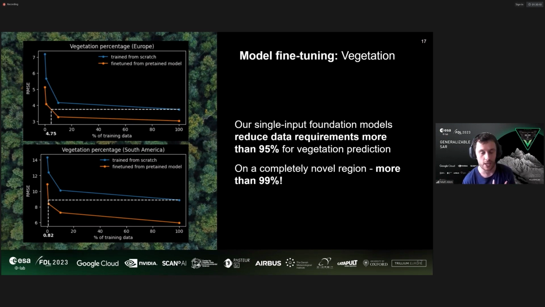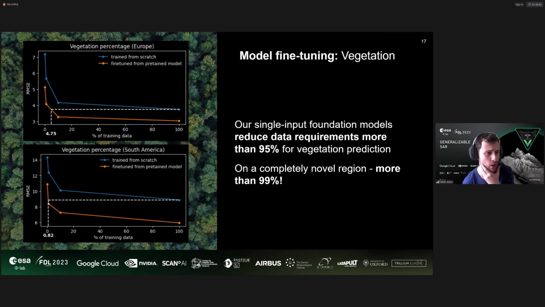And what that is, is the percentage of labels we needed downstream to replicate the performance of a baseline model that used all the labels without pre-training. So in the case of Europe, which is the top graph, this is a region that has been seen before during the pre-training. And in this case, we were able to reduce the need for labels downstream by 95%, which is exceptionally strong. On the bottom graph, this is South America, a region that has not been seen even during the pre-training, but only used downstream. We're able to reduce the need for labels by over 99%. So we needed 0.8% of the original labels.